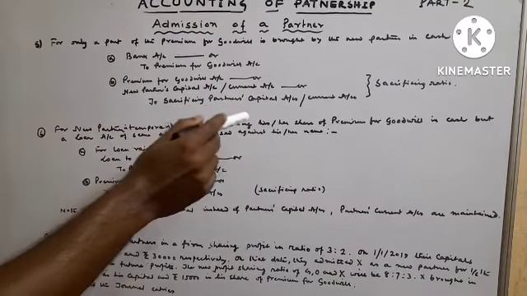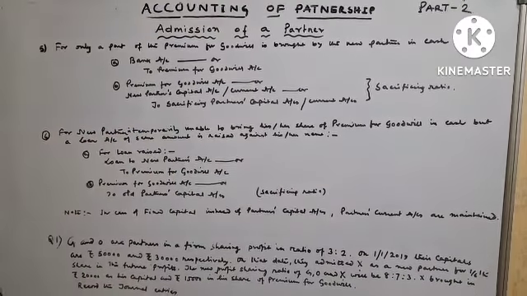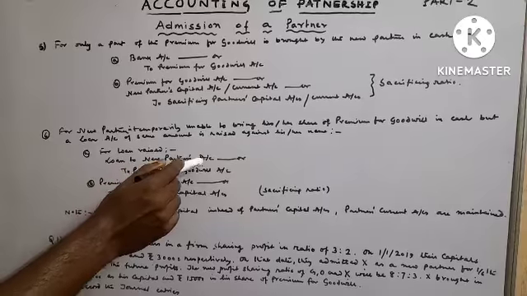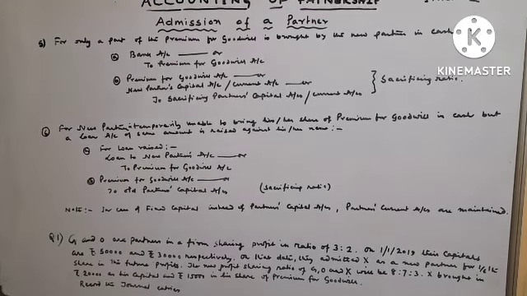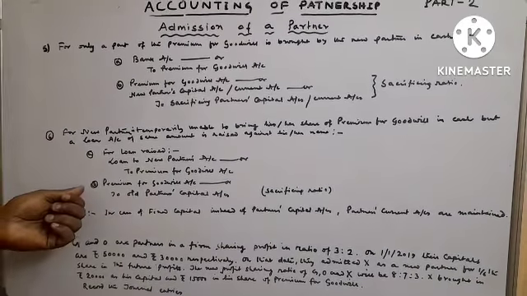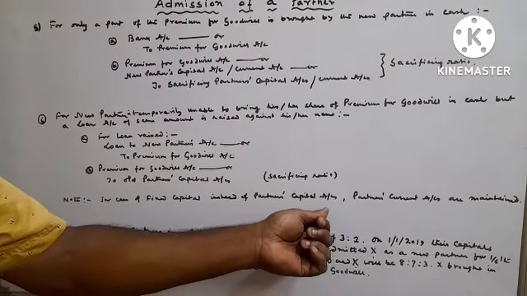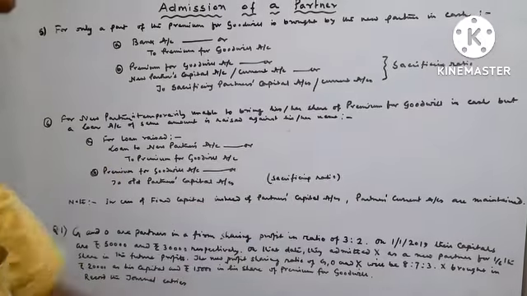When temporarily unable to bring his premium for goodwill in cash, a loan account of the same amount is to be raised in his or her name. For the loan raised, the accounting entry will be: loan to new partner's capital account, loan to new partner's account debit to premium for goodwill. Second entry, premium for goodwill account debit to old partners' capital account. It will be distributed in what ratio? Sacrificing ratio. Note, a note to be remembered: in case of fixed capital, instead of partners' capital account, partners' current account is to be maintained.